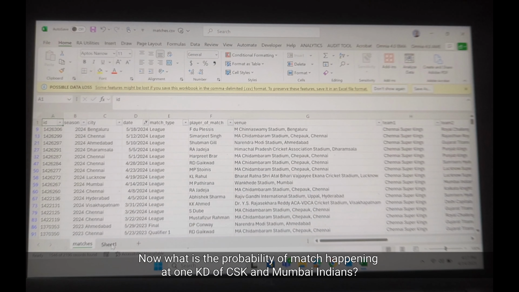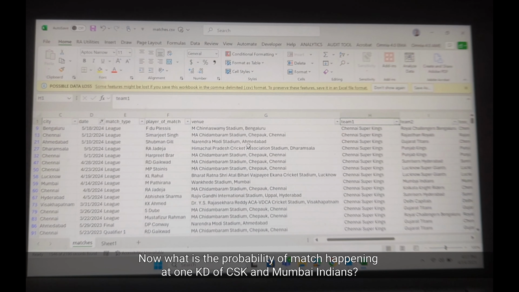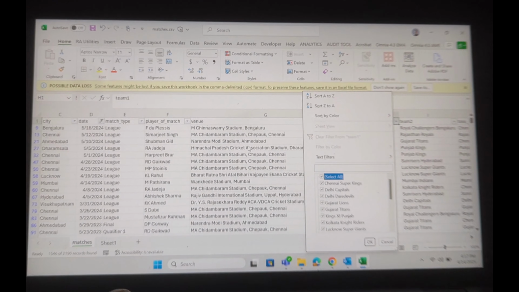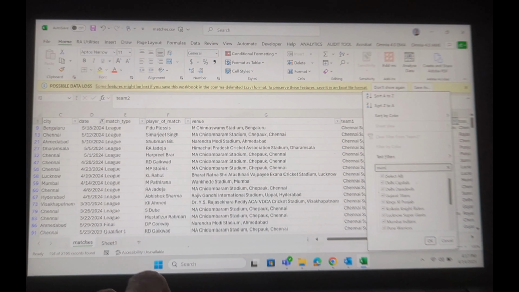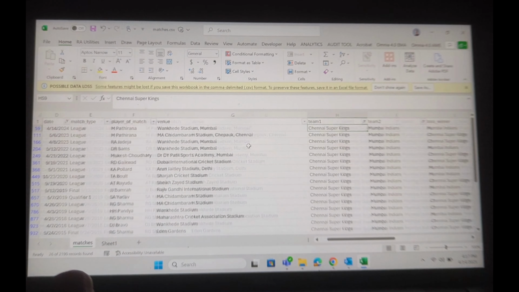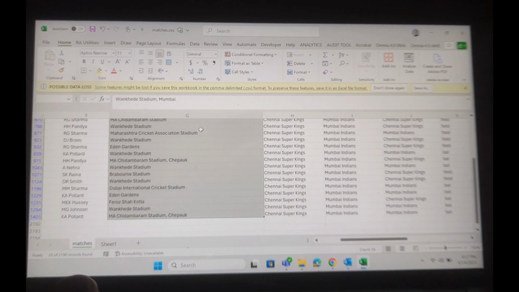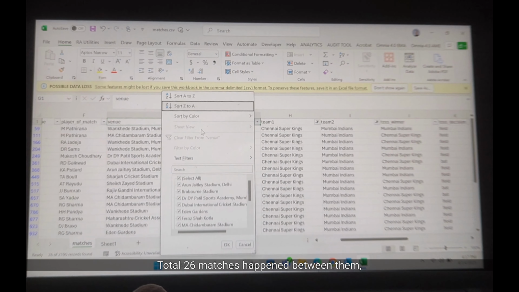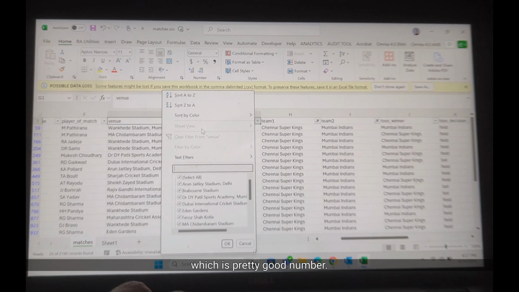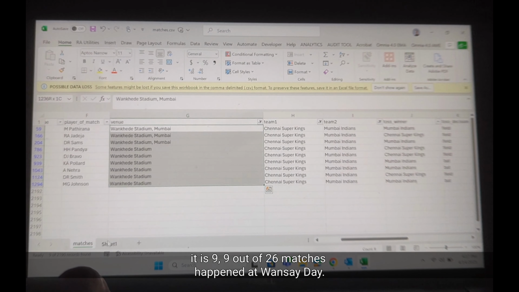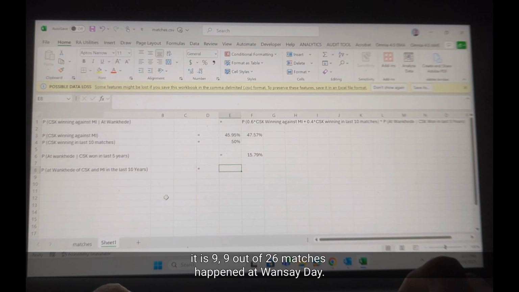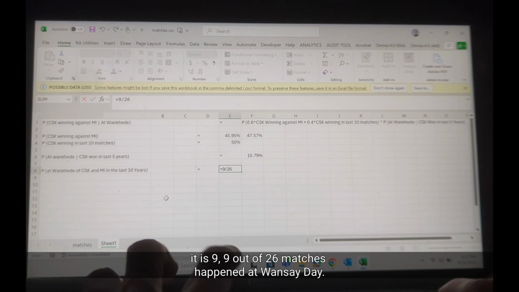Now what is the probability of a match happening at Wankhede between CSK and Mumbai Indians? First I will have to select CSK and then Mumbai Indians. A total of 26 matches happened between them, which is a pretty good number. Now I'll select Wankhede, it is 9. 9 out of 26 matches happened at Wankhede.